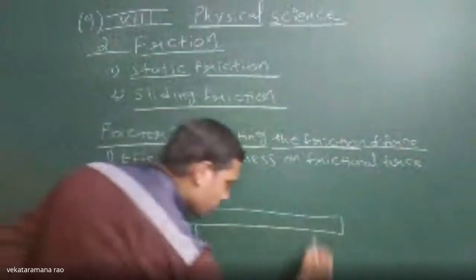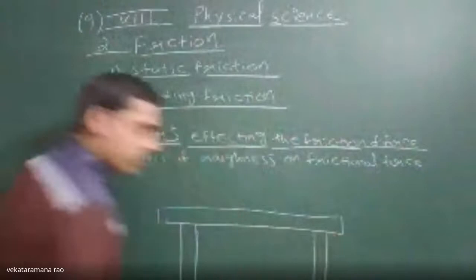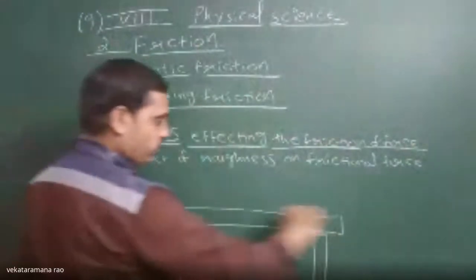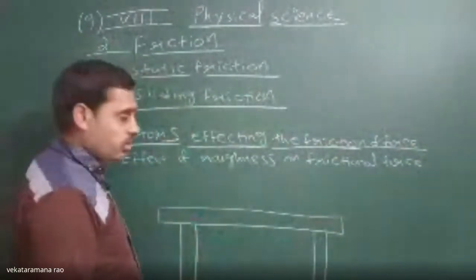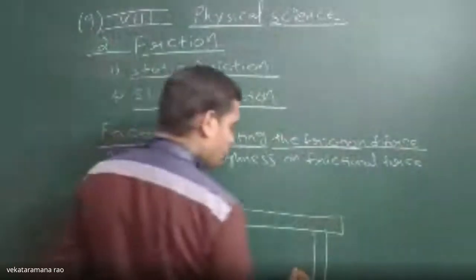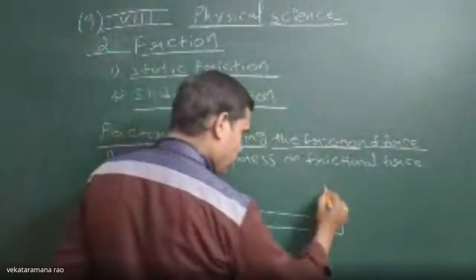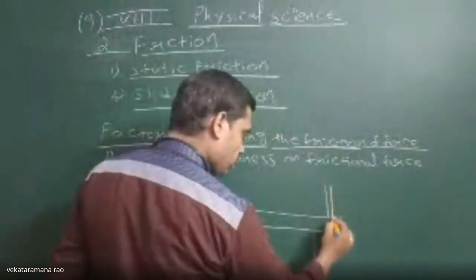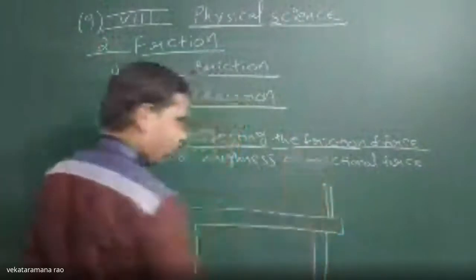We have a table. On this table, what we call a flat surface is there. Now what do you have to do? We have to place any pillar, any block.